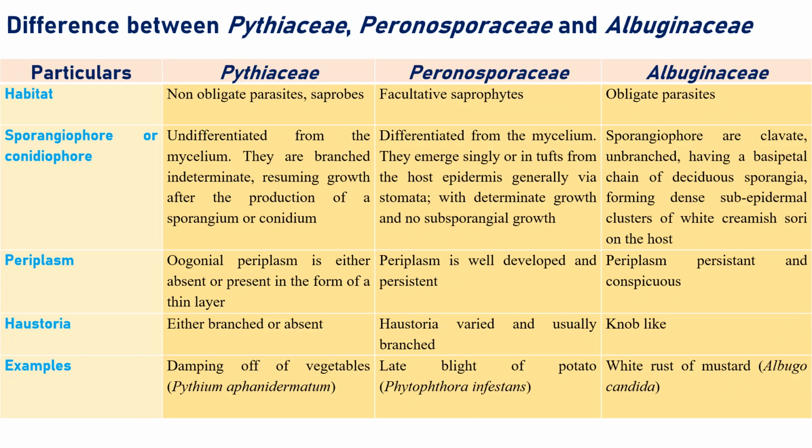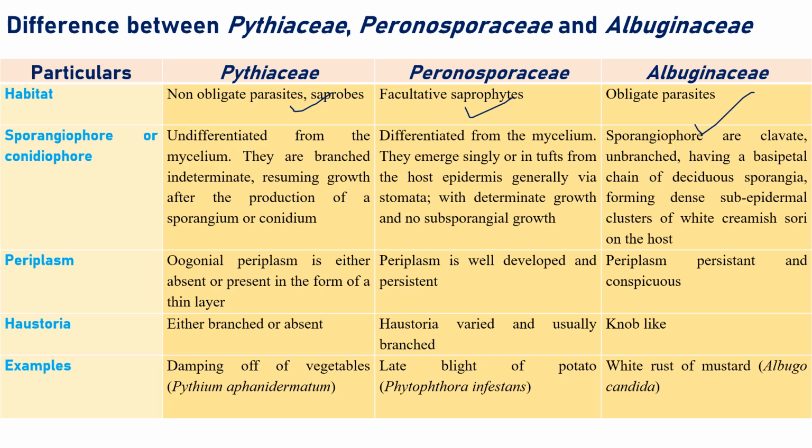Now we'll see the difference between Pythiaceae, Peronosporaceae, and Albuginaceae. These all come under Oomycota only, right? Regarding habitat, Pythiaceae are saprophytes. A couple of the Peronosporaceae are known to be obligate parasites, but Albuginaceae are obligate parasites.